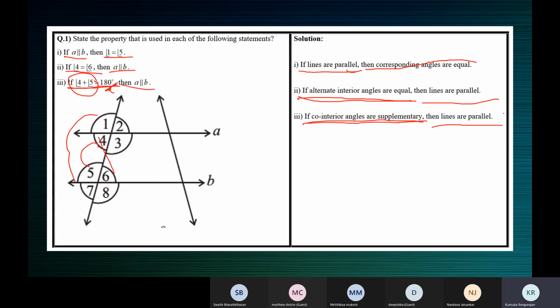Here we're just telling in general. In general, we have given the comments here. In general, meaning we have not used A, B and all that. In general, if the lines are parallel, then corresponding angles are equal. If alternate interior angles are equal, then the lines are parallel. General.